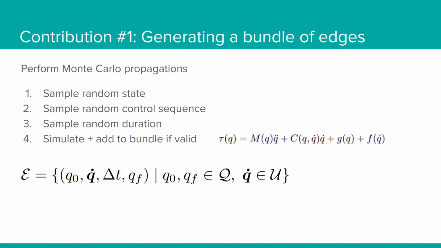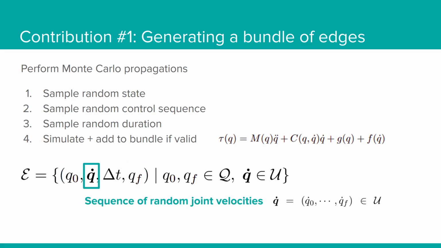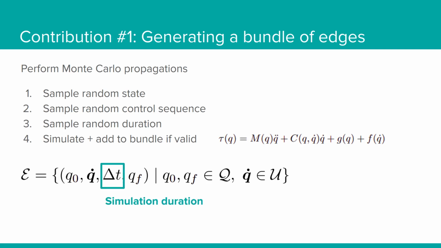Our first contribution lies in discretizing our state and control spaces via Monte Carlo propagation. This generates an edge bundle where each edge is defined by a pair of start and end joint angles, a sequence of random joint velocities, and a randomly sampled time duration for which its control is propagated.